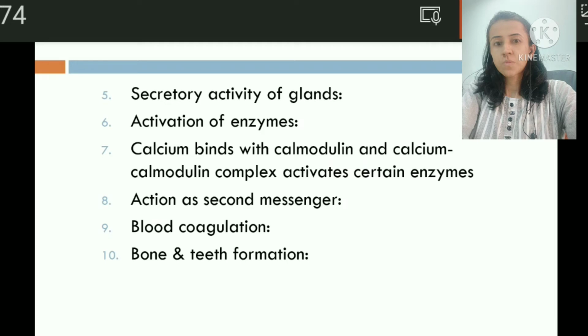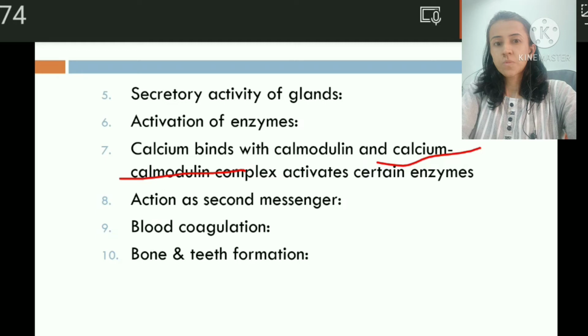Calcium ions are also required for activation of enzymes. They are required for direct activation of lipase, ATPase and succinate dehydrogenase. Calcium binds with calmodulin and forms the calcium calmodulin complex. It activates various enzymes, for example, adenylyl cyclase and calcium dependent protein kinases.